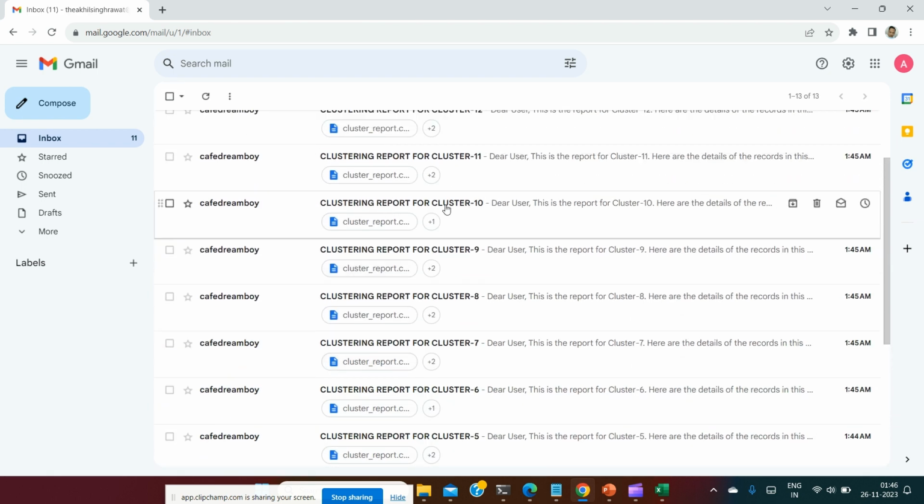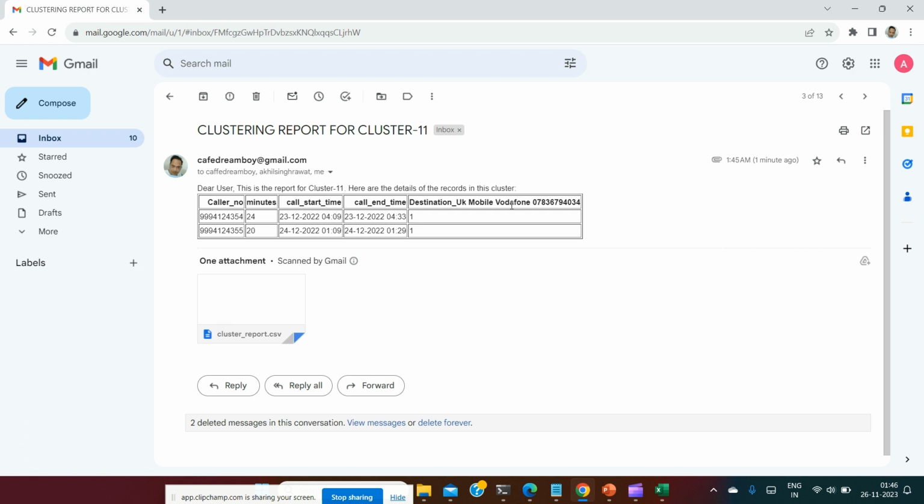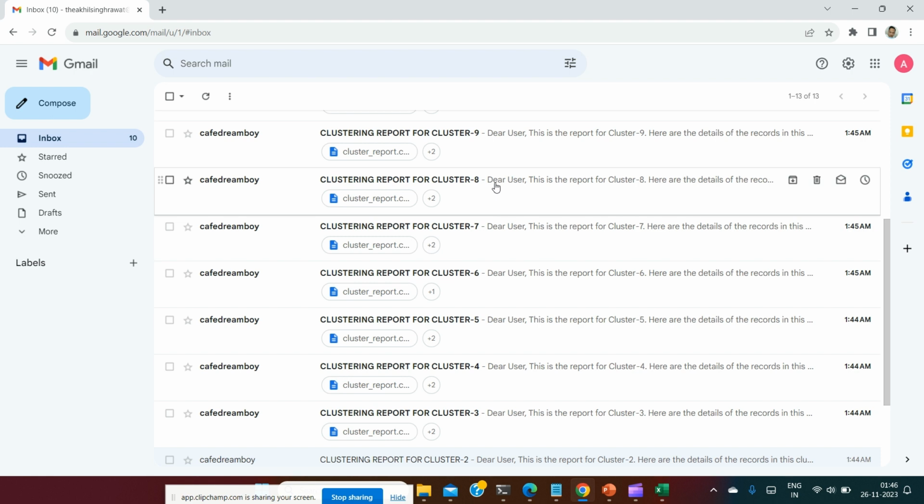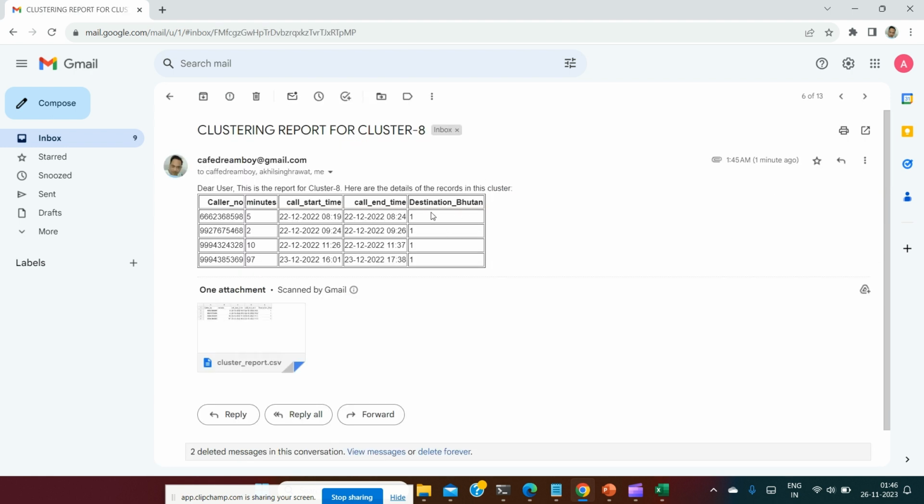So if I open some more cluster reports, you can see here the destination premium number for this UK mobile Vodafone. Two calls made, they are placed into a single cluster. So you can see destination UK mobile Vodafone has been identified as a different cluster. So this is a different clustering report, cluster 11 has been formed. Similarly, we see more, like for Bhutan. What a beauty! You can see now it's all beautiful.